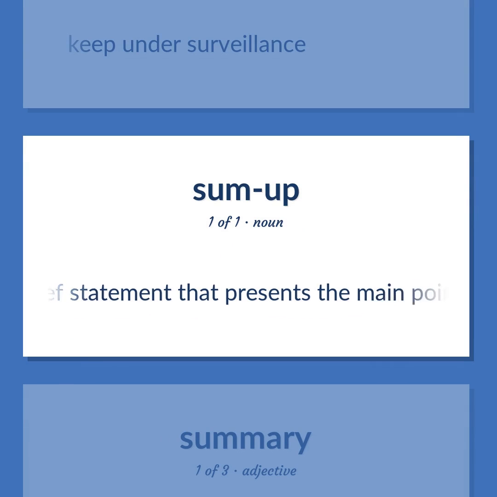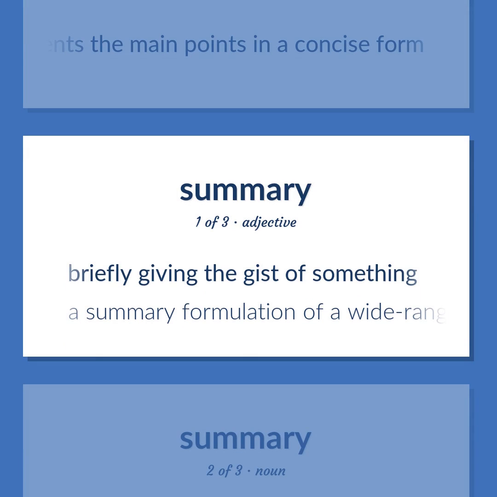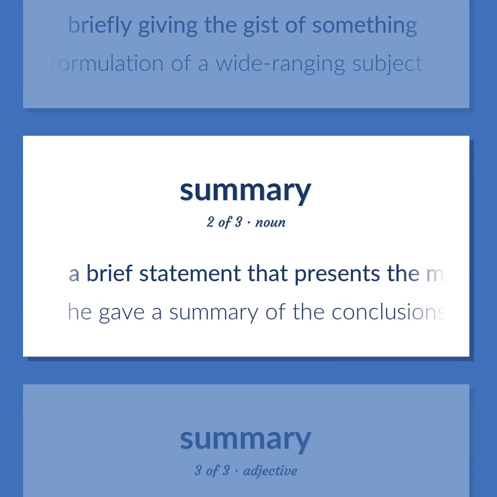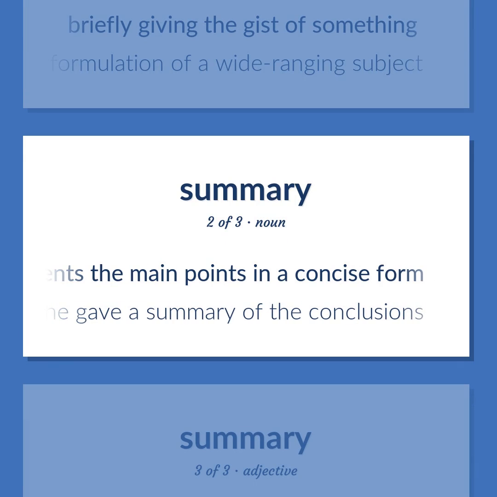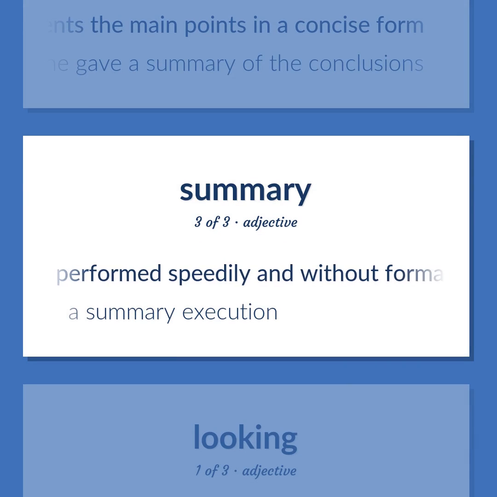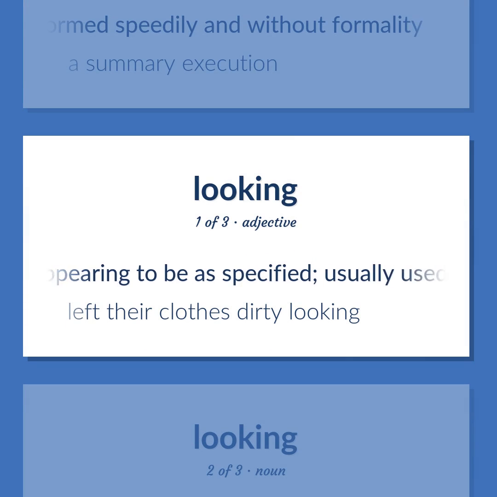A brief statement that presents the main points in a concise form. Briefly giving the gist of something. A summary formulation of a wide-ranging subject. He gave a summary of the conclusions. Performed speedily and without formality. A summary execution. Appearing to be as specified, usually used as combining forms. Left their clothes dirty looking.